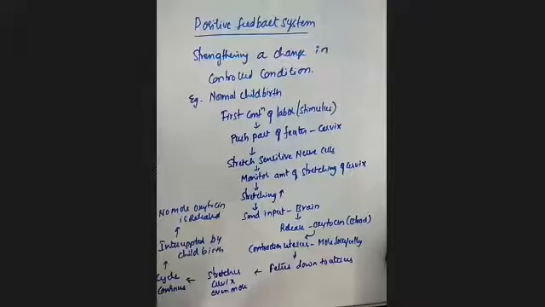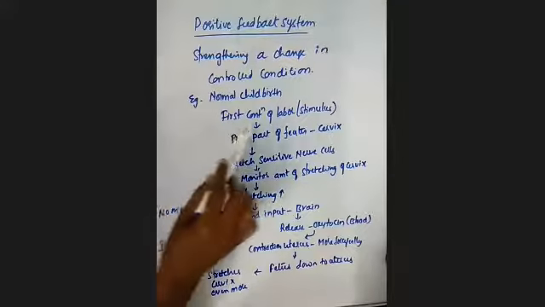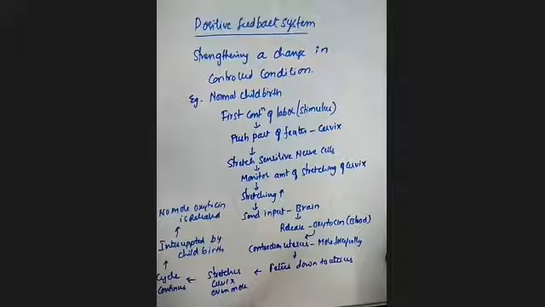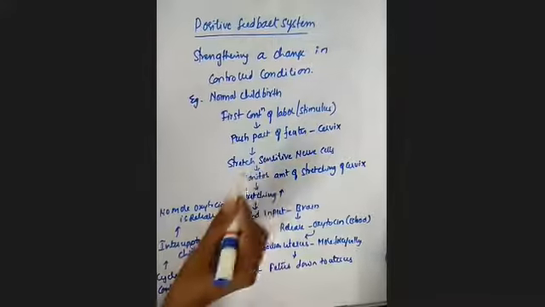Here, first there will be initial contraction. After completion of nine months, contraction of labor starts, which we call the stimulus.